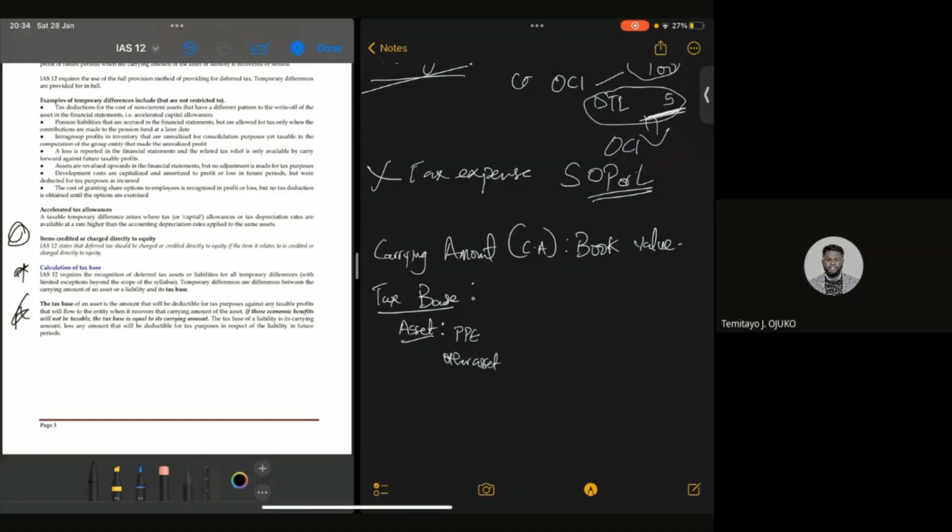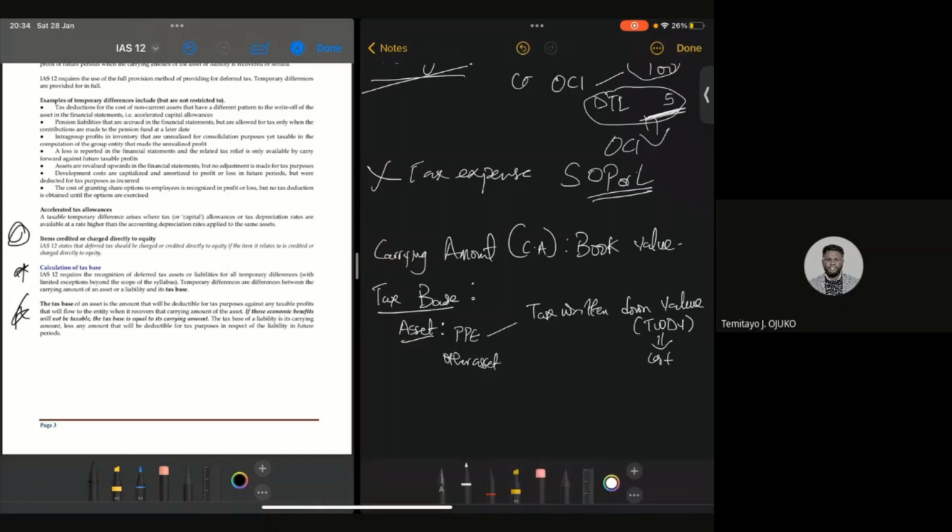Now, the PPE, simply put, your property, plant, and equipment, your fixed assets. I will put the tax base of my asset that is a PPE as the tax written down value, TWDV. It's as simple as that. You don't need to crack your brain too much. This is always the cost.